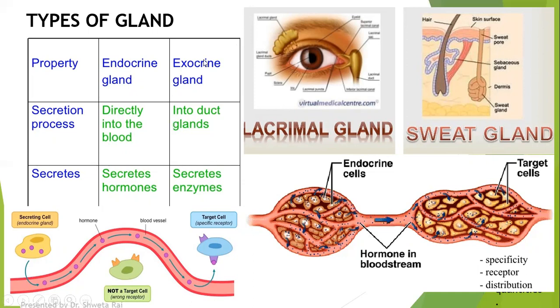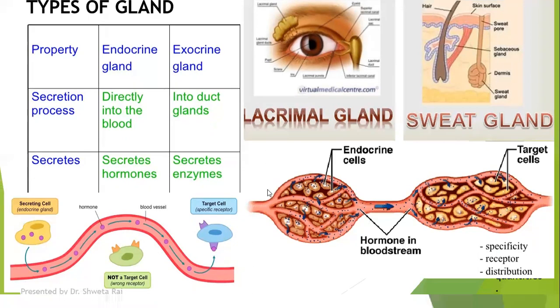The exocrine gland is not a part of endocrine system, and we have to learn about different types of endocrine gland which are a part of endocrine system.